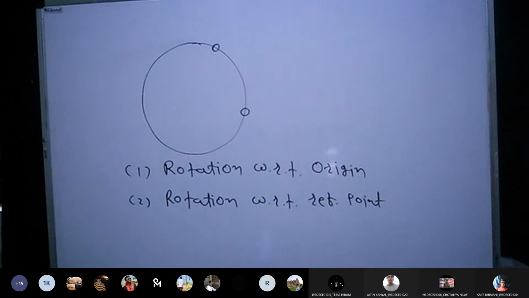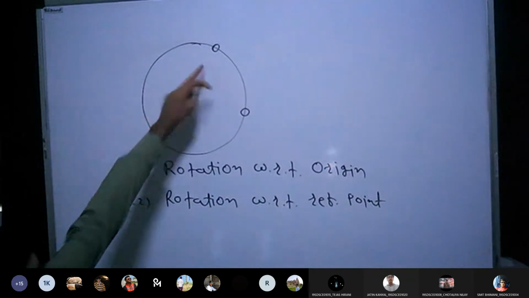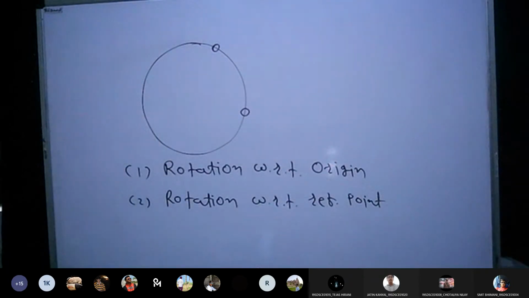No, it is not needed because it is again not decided how much rotation I need. It depends on the requirement. See, ultimately, my question is, in case of translation, we are adding certain distances. So that was the answer. If I say that I want to translate any object, what should I do? Then you will say that you will have to add certain distances to the original coordinates x and y. Now I am asking that I want to rotate this point. Point is available. Now I want to rotate it. What should I do? It could be a simple answer, very simple. Don't think beyond the limit. See, you have the original point somewhere here, and you want the rotated object. What will you do?